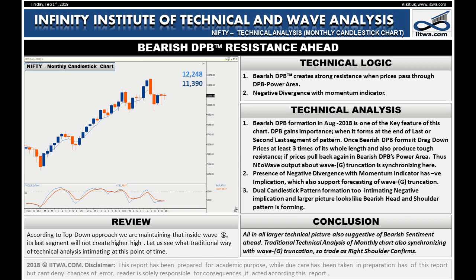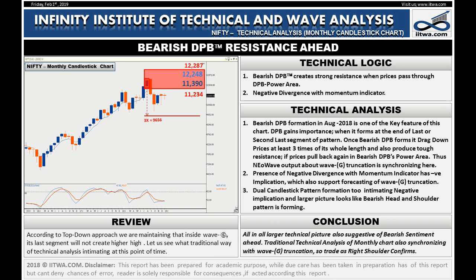But before studying the weekly wave chart, let us have a look at the monthly candlestick chart. If something important is not missing, we can see the bearish DPB created in August 2018. Bearish DPB has potential to drag down the prices at least 3 times of the bearish DPB's length from its low. In this case the bearish DPB target is 9,656 and the bearish DPB control area ranges from 11,234 to 12,287.